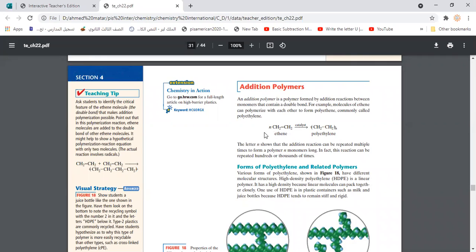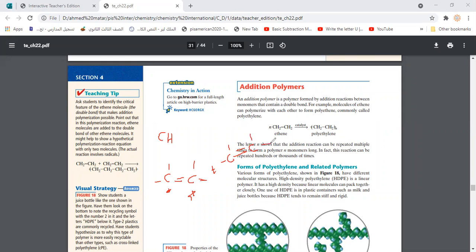So again, one more time. To clarify the idea, we have this ethene, which is CH2. That means C is already bonded with two hydrogens, and here there is a double bond and another H2. Sorry, this one is not found. So we are going to bond it with another ethene like it.